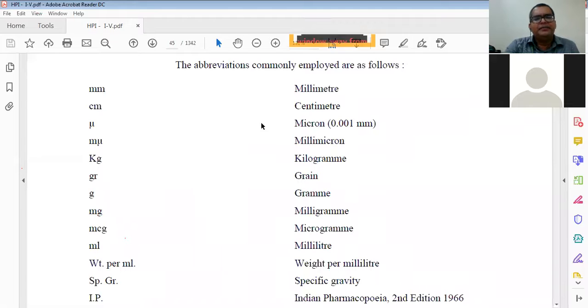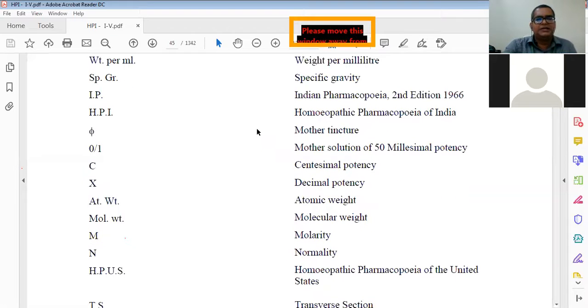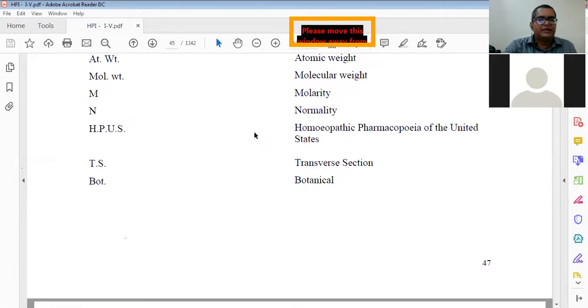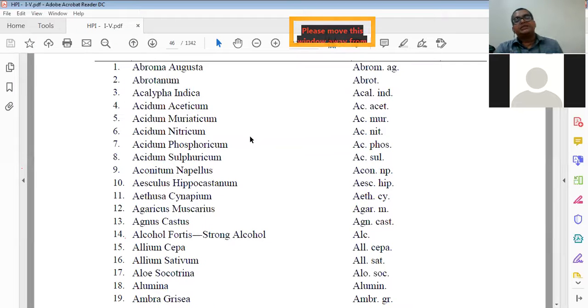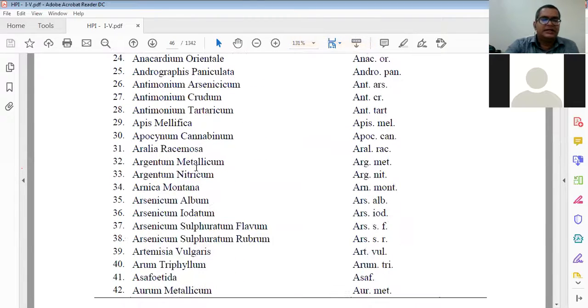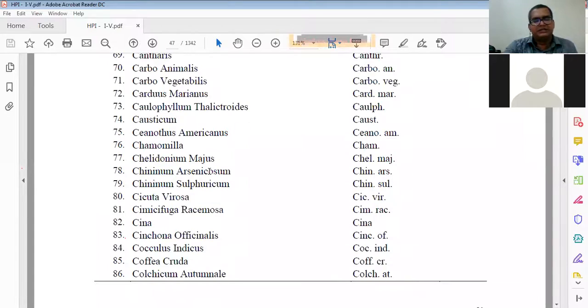Many things are very basic, like millimeter, centimeter, micron; you have already studied till 12th. HPI, Homeopathic Pharmacopoeia of India. Transfer section, TS. Then abbreviations of your medicines are given, which are very useful when you will be studying your repertory, case taking and repertory in 3rd year and 4th year. So these things are given. We will go to the next part.